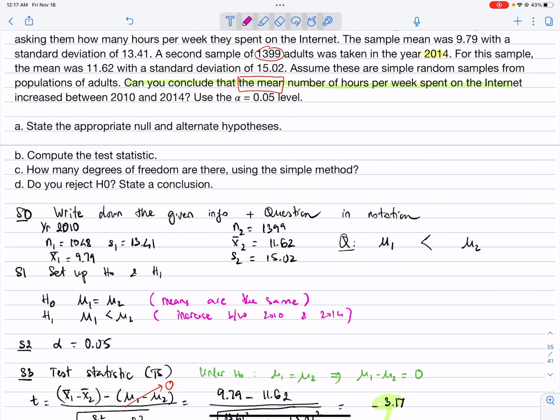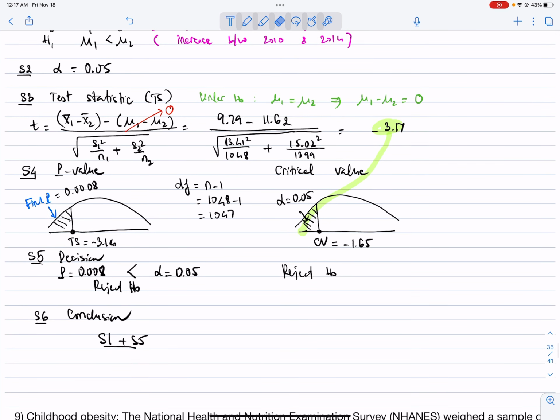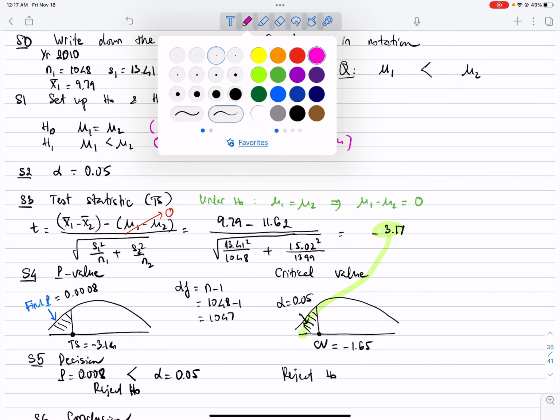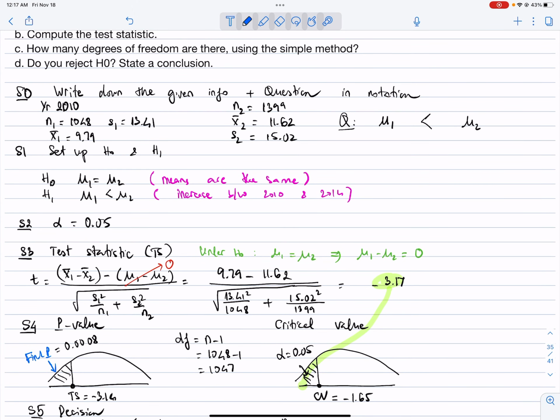Okay, do you remember we have the question? It said that increase between 2010 and 2014. That's why we set up mu1 less than mu2. Okay, so that's what it means. So now we go back to step number 5 and we said that reject the null. Okay, reject the null, what does it mean? It means you will cross out the null. So what you have left is increase between 2010 and 2014 that you just show in your work, in your problem.